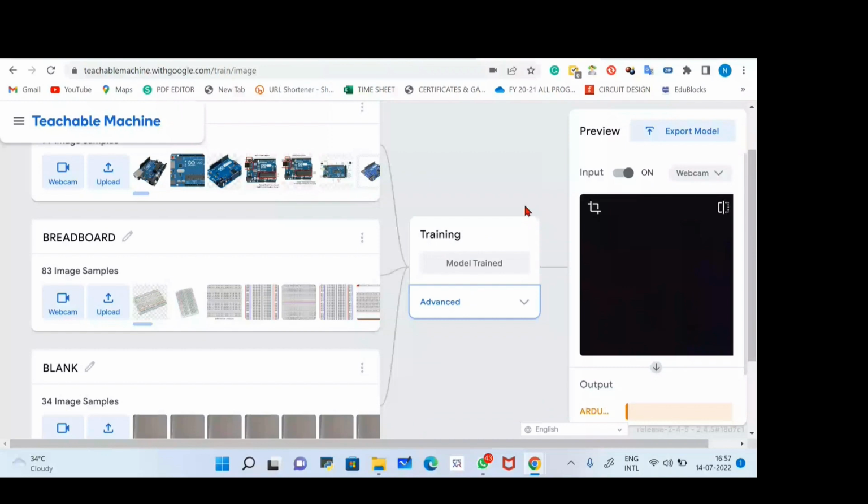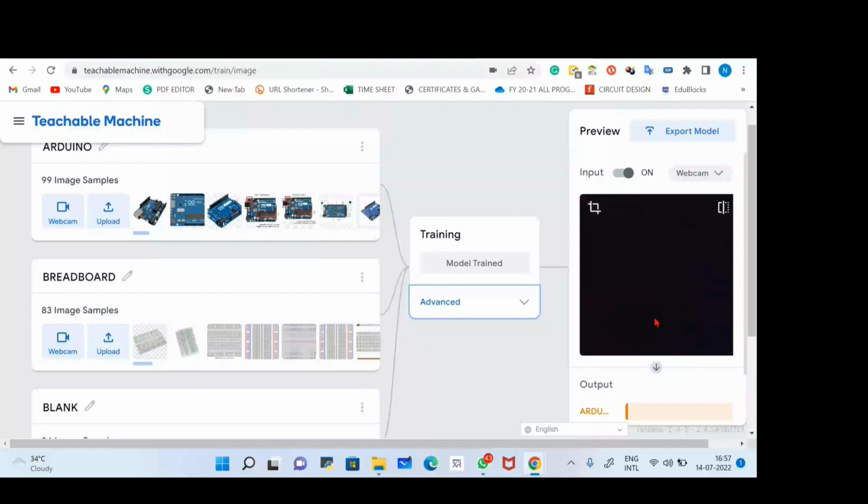Now this is the third part, where you can check any component. If you don't know the name of a component, what you have to do is just turn on the camera and place the component in front of the camera, and your AI model will tell you the name of the component. Okay, so here you can see we have two options. You can use either webcam or file.